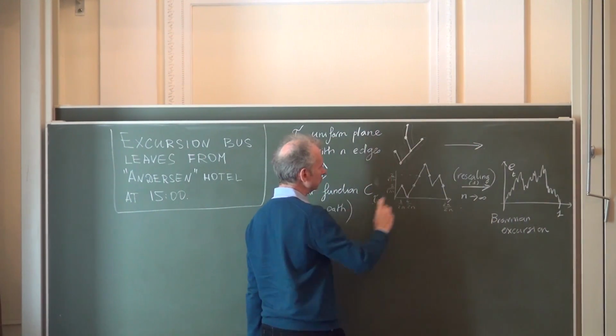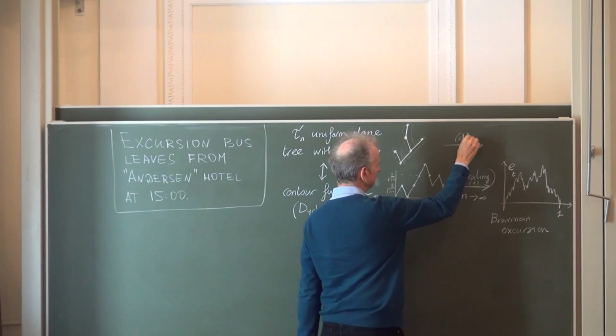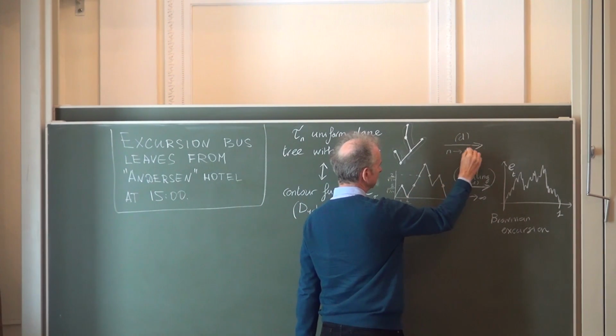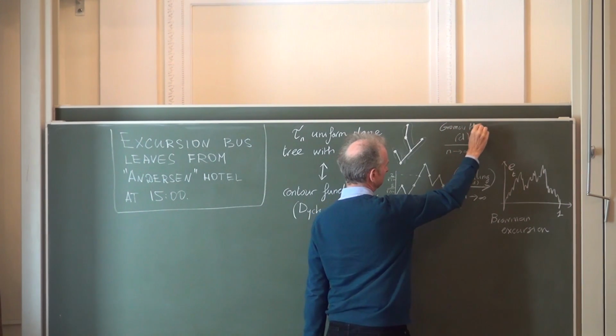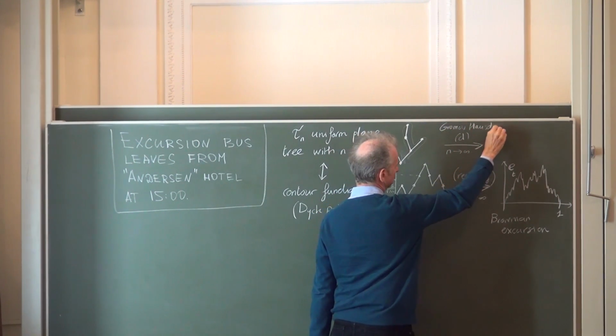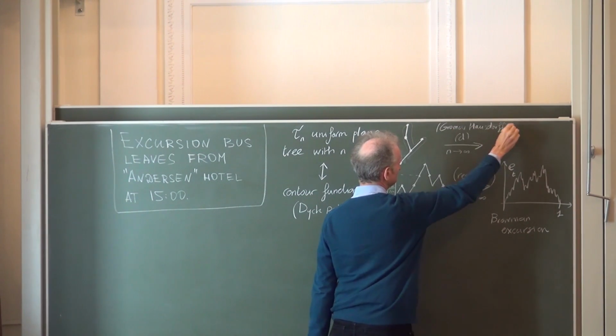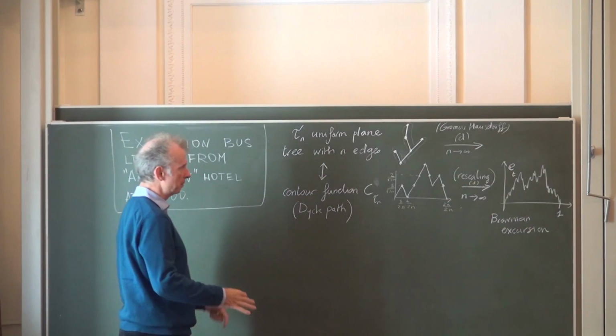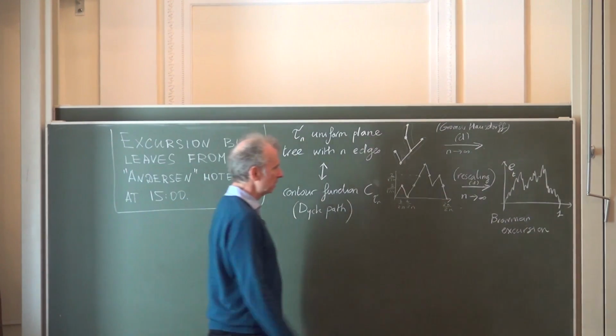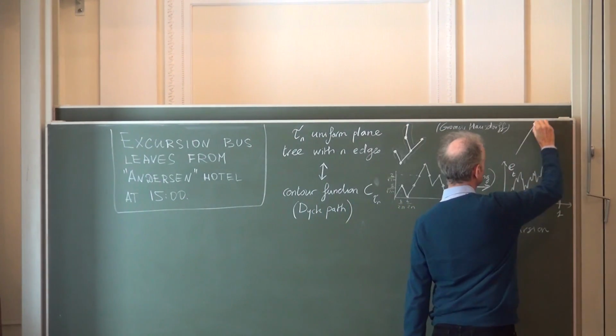You can also state that the tree itself converges in distribution as n tends to infinity. So this is now in the sense of this Gromov-Hausdorff distance I introduced in the first lecture. Okay, so the tree is viewed as a random compact metric space, and the limit is what I call a random R-tree.